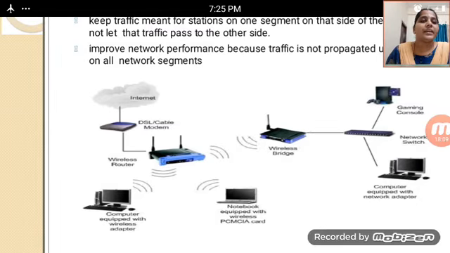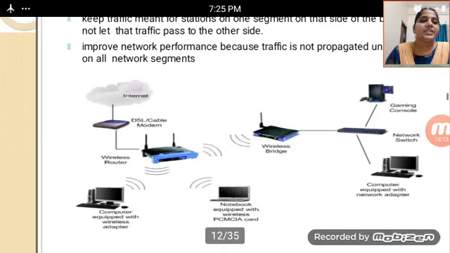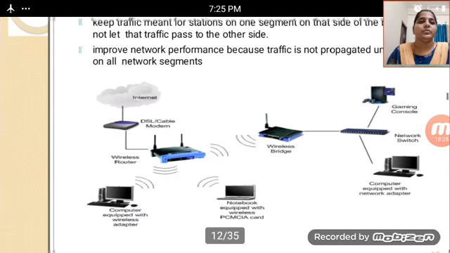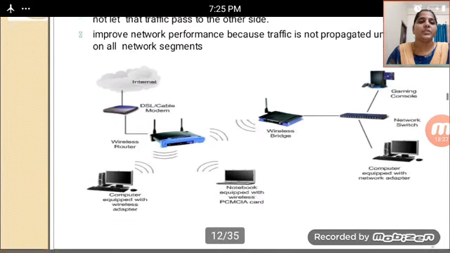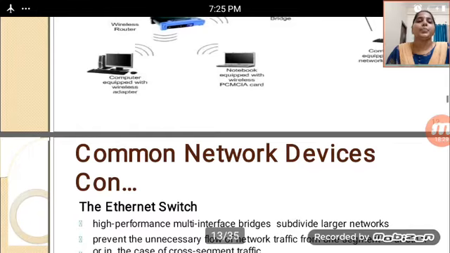Wireless bridges are connected to gaming connections and network switches, and they also communicate with computers equipped with network adapters. These are the component devices with which we can solve the above problems.